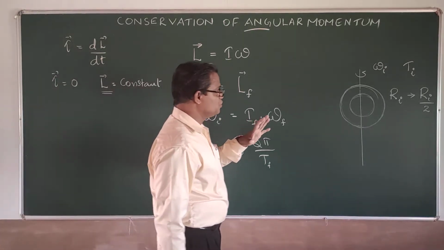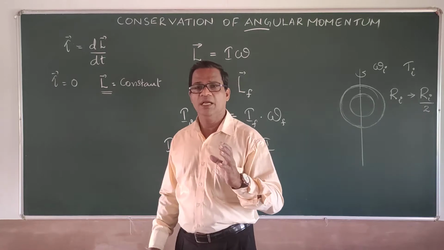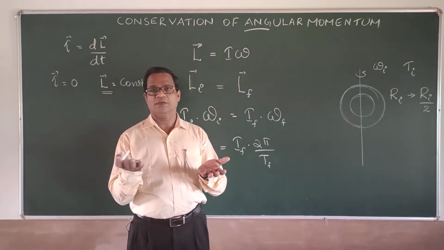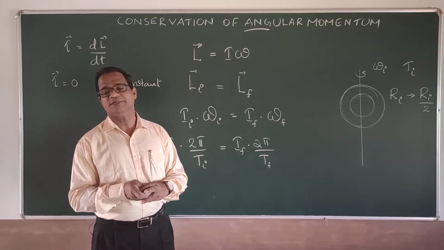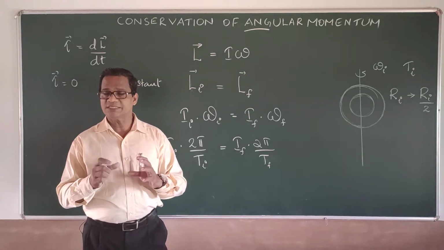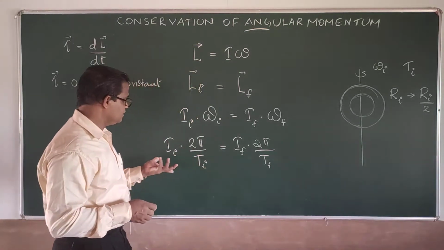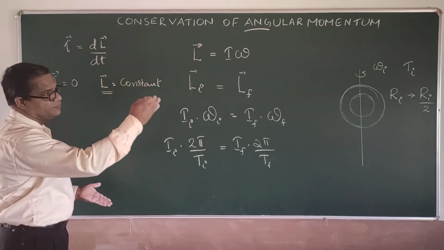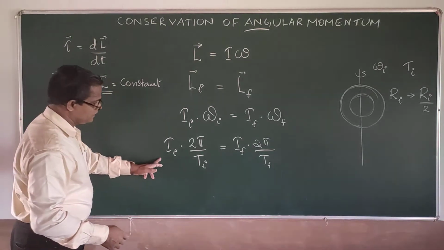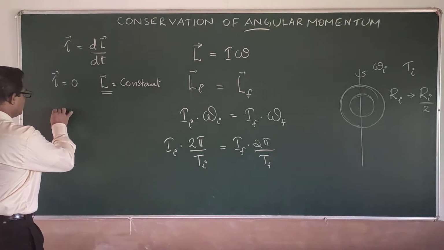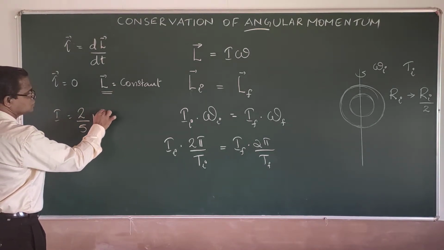Now to substitute for the moment of inertia, let us assume that Earth is a sphere of uniform mass distribution. Earth is a solid sphere of uniform mass distribution, and therefore as it is rotating about its diameter axis, you can have the value for moment of inertia as 2 by 5 m r square.